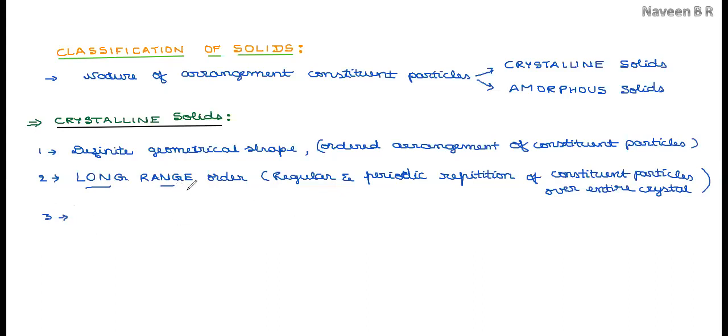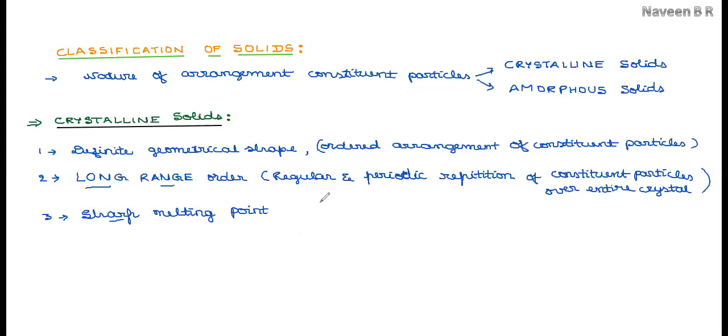Due to this ordered arrangement and regular periodic repetition of particles, if we take the melting point of crystalline solids, all the constituent particles will melt at a specific temperature. As a result, they have a sharp melting point. The sharp melting point refers to the fact that at a particular temperature, all the constituent particles will melt. The regular arrangement is disturbed, and the sharp melting point of the crystalline solid is seen.